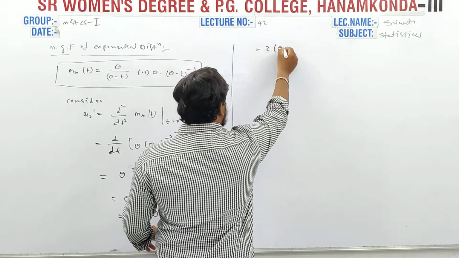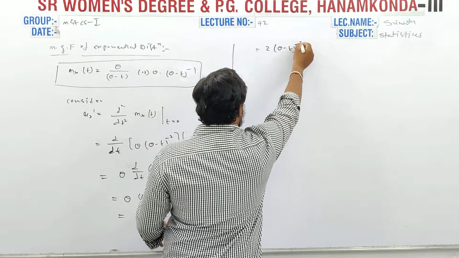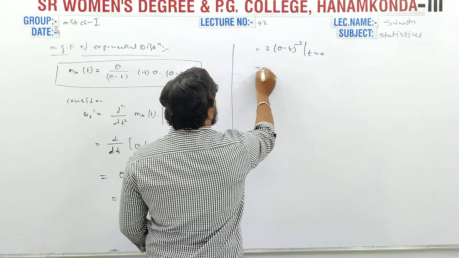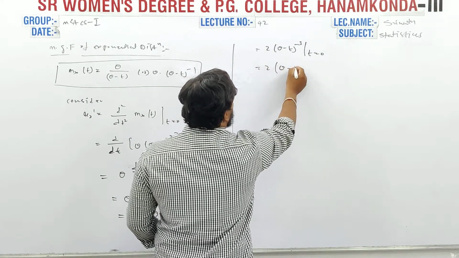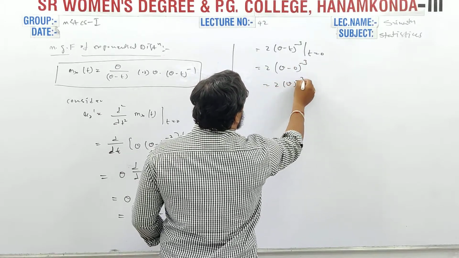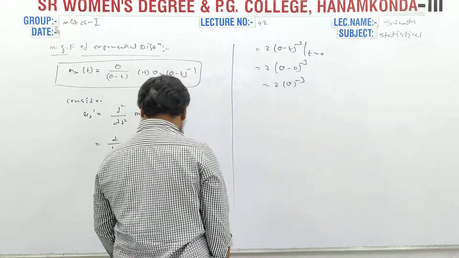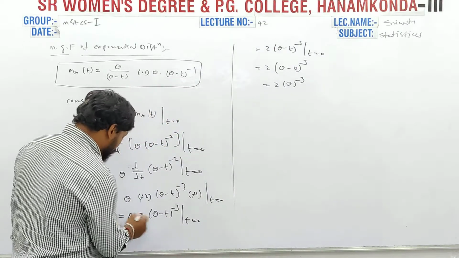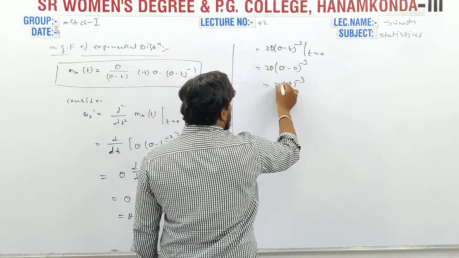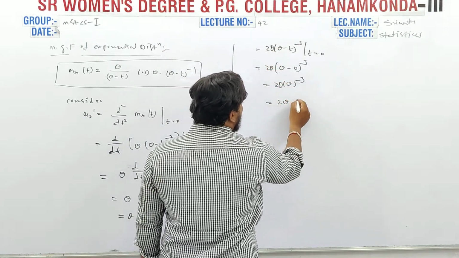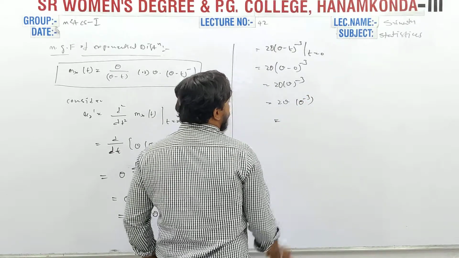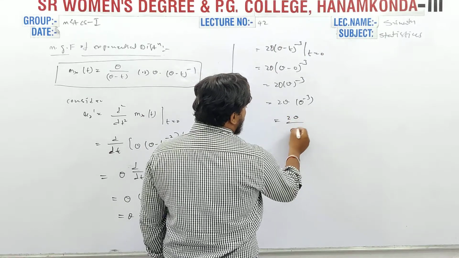Substituting t equal to 0, 2 into (theta minus 0) power minus 3, and we have a theta here too. So 2 theta and theta power cube, that means 2 theta by theta cube.